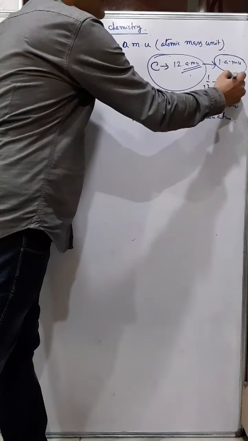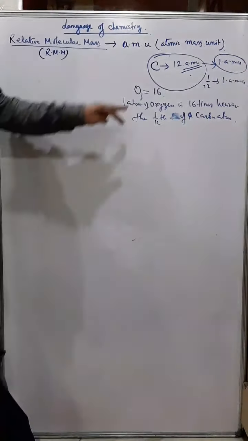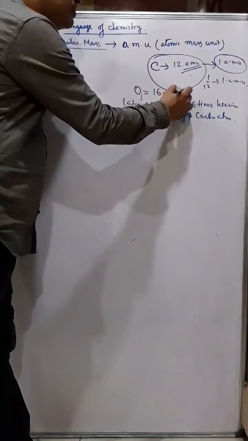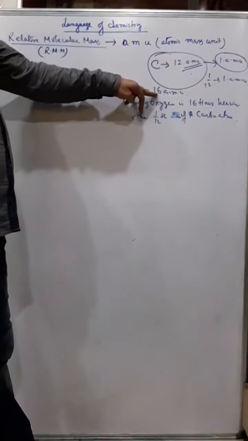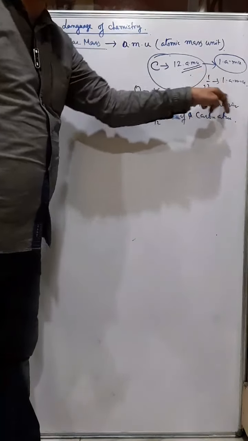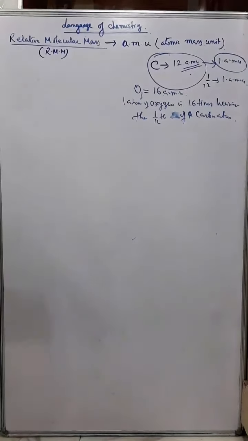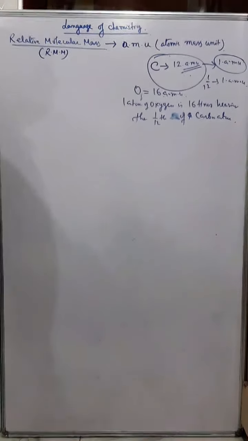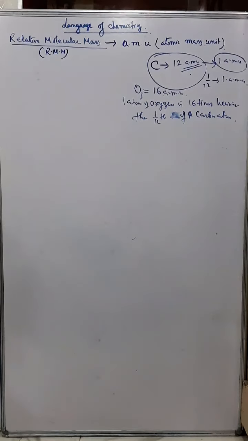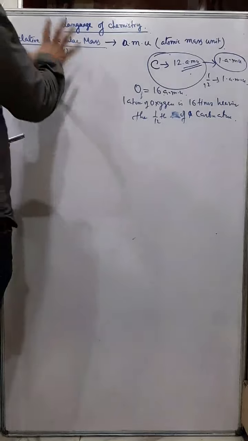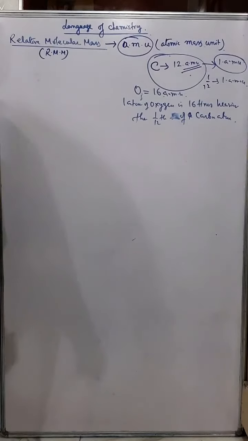Because the whole atom of carbon is how much? 12 AMU. So 1/12 of a carbon atom means 1 AMU. And that means if oxygen is 16 AMU, you can understand that this oxygen is 16 times of this much. So the definition you will get from the book: relative molecular mass of a substance is the number of times an element is heavier than 1/12 the mass of a carbon atom. And the unit of relative atomic mass we generally write AMU, that's atomic mass unit.